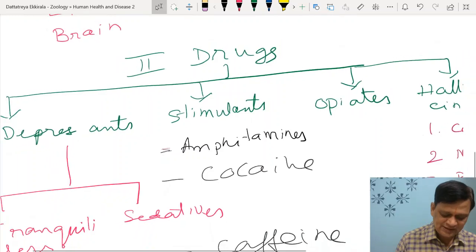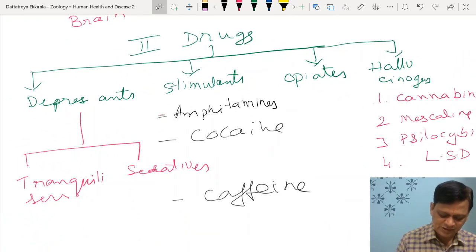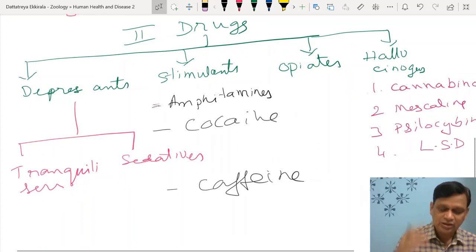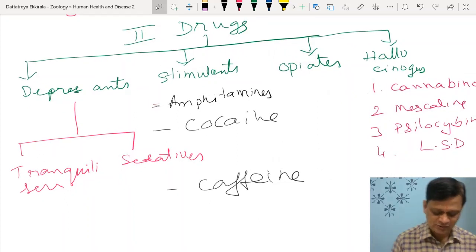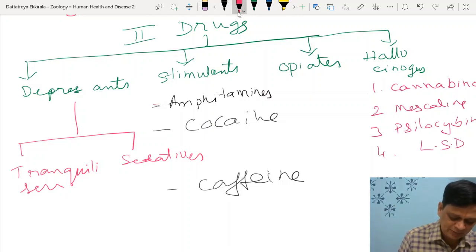There is a second way of classifying drugs, because many times this is also asked, because in the old NCERT book this concept is also given. So try to remember this type also.